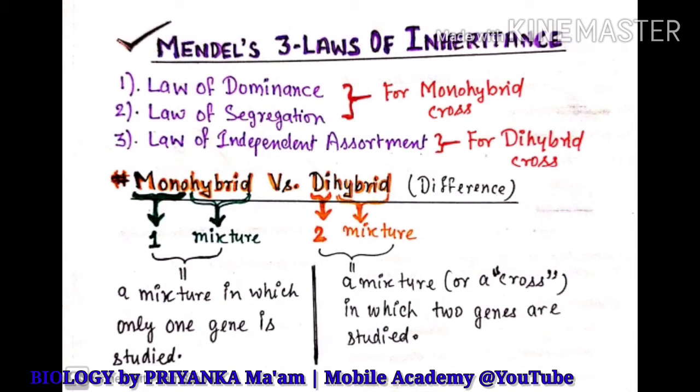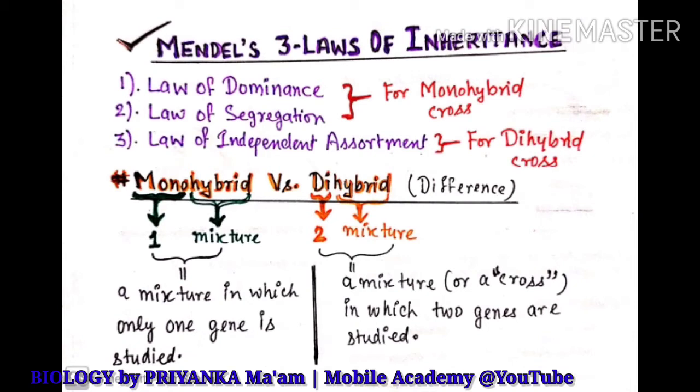There will be indirect questions, but it is very much important for you to know that the third law is applicable only for the dihybrid cross. Okay, fine. So let us understand what is monohybrid cross and what is dihybrid cross. Basically, a cross is an experiment in biological science where two living organisms are allowed to reproduce. Monohybrid cross and dihybrid cross are the two types of crosses.